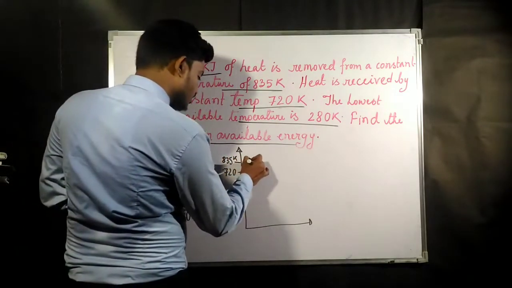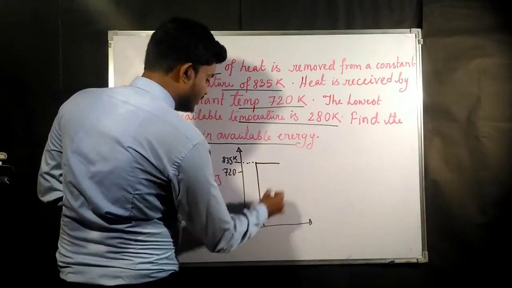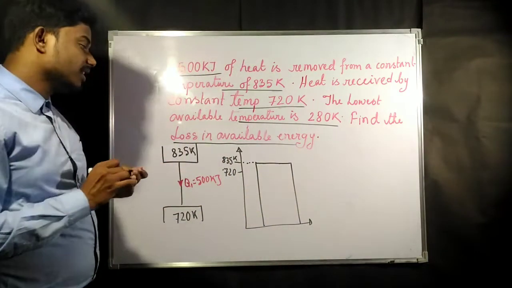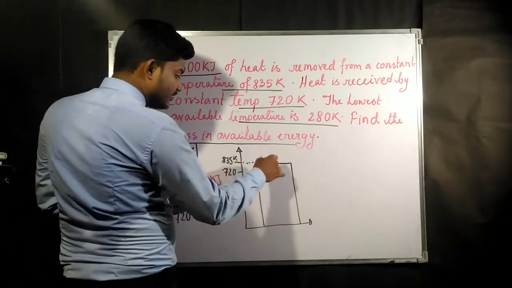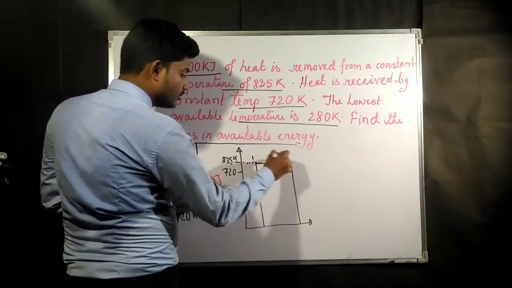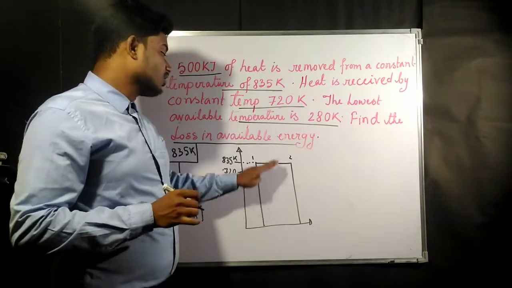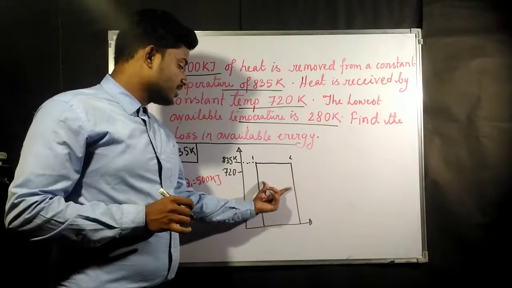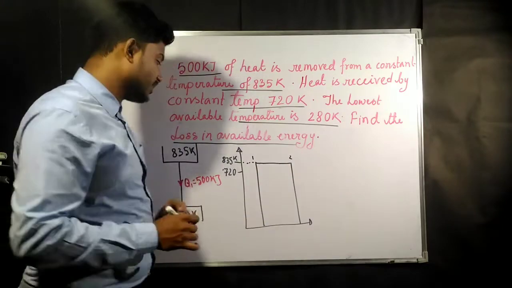Suppose this is the temperature 835 Kelvin, and this area is going to be equal to 500 kilojoule. That means there is some heat interaction through this process 1 to 2, and the amount of heat transfer must be equal to the area under this curve when projected on the entropy axis.